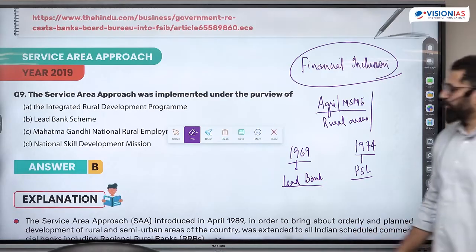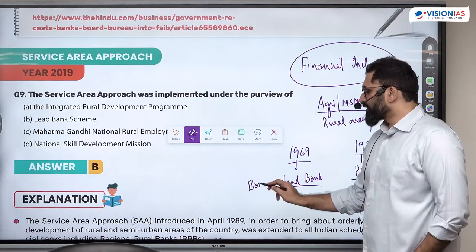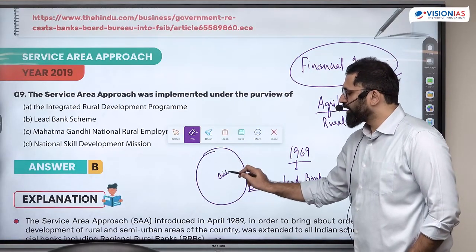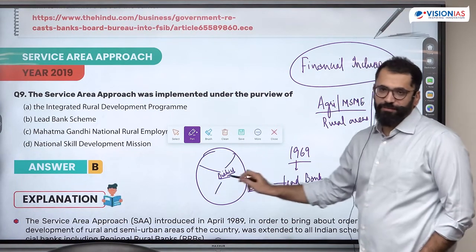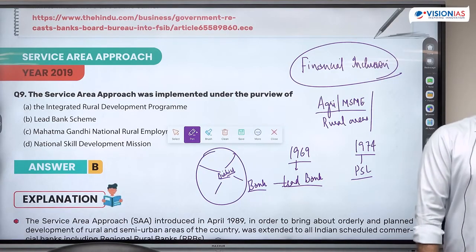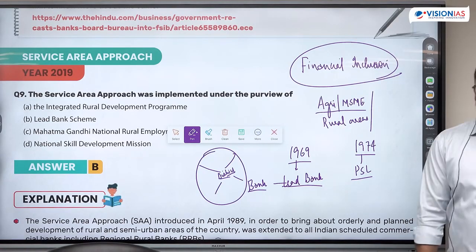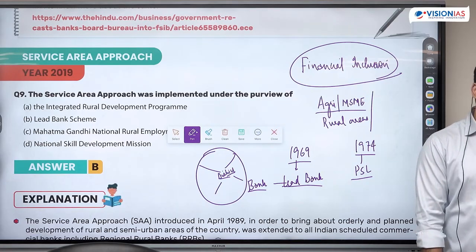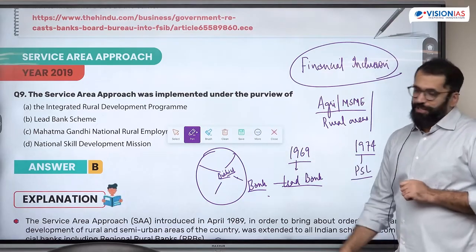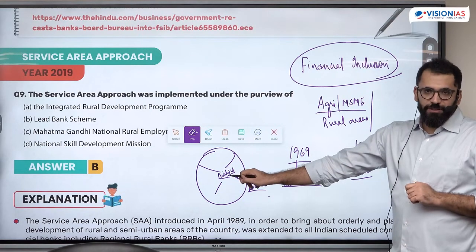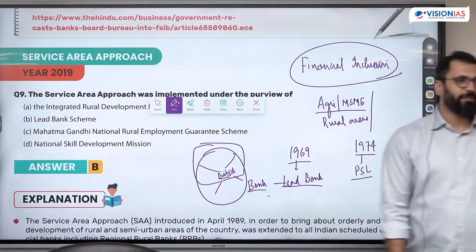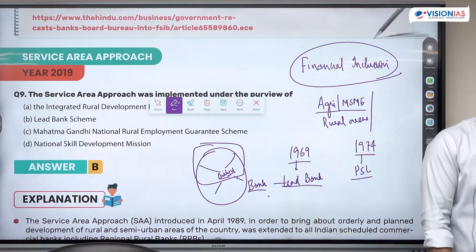Under the lead bank scheme, the government said, we are going to give responsibility to every bank to be the lead bank in a particular district and manage all of the banking there. For example, SBI has a responsibility of say 10 districts. उस particular district में financial inclusion सब आप करोगे. कहाँ new bank branches चाहिए, where we can give more licenses, everything will be managed by the lead bank. Now, the problem with this scheme was that though this lead bank was given the responsibility, it was being concentrated only in few areas. Every district might have some developed areas, urban areas, so it might be focused there.